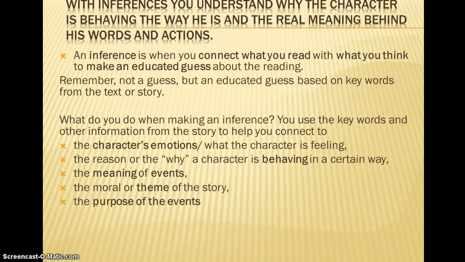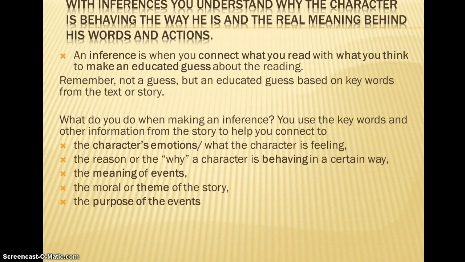With inferences, you understand why the character is behaving the way he is and the real meaning behind his words and actions. So an inference is when you connect what you read to what you think to make an educated guess about the reading. The inference comes from your head, not the text, but it starts with the text and then goes to your head, and then you support it with either the text or personal information. So what do you do when making an inference? You use keywords from the text in order to come up with an idea that's from your head. And these other ideas are listed below.